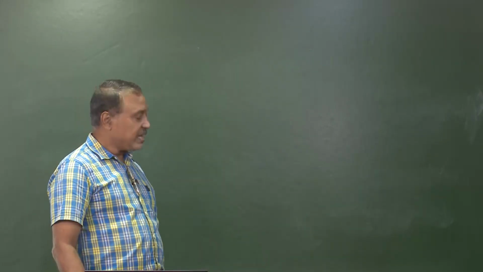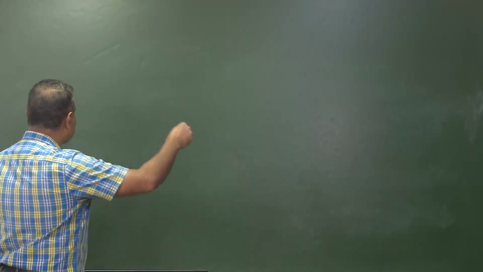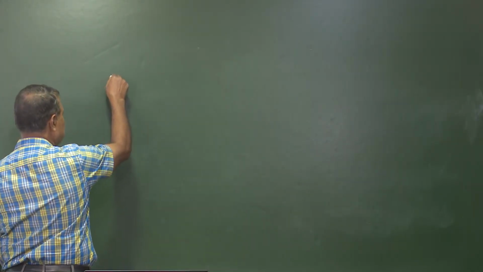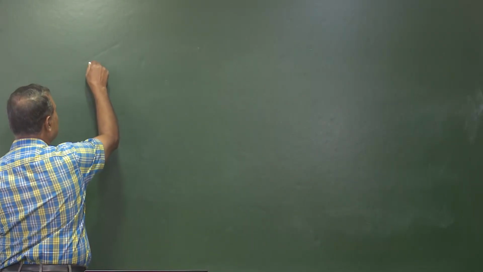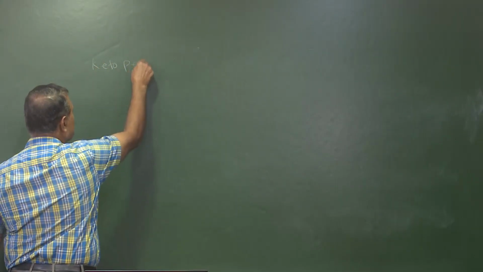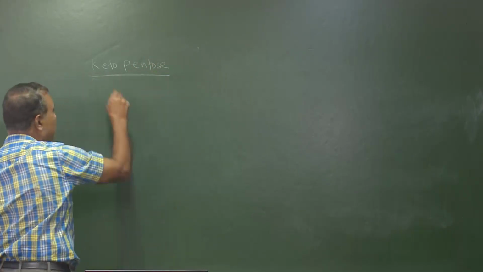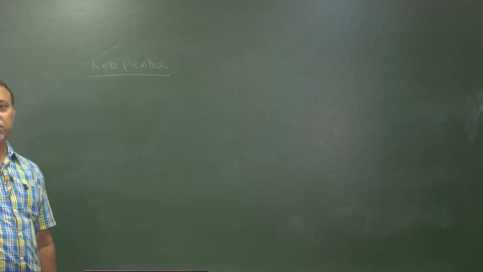Well, next we go for another interesting concept. I'll just practice with you more here. That is a better one. Say I want to write a keto pentose. Say I want to draw a keto pentose. How will I draw it?